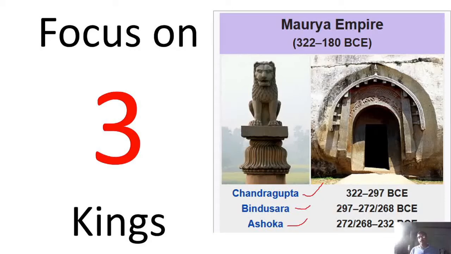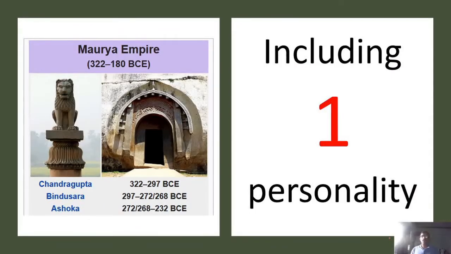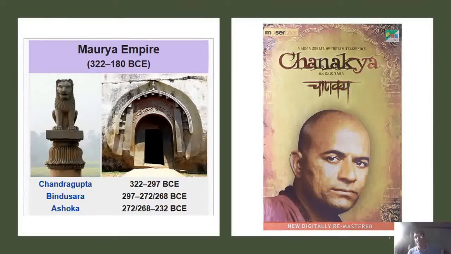We will cover their reign, the years in which they ruled, and how they brought changes to the Mauryan Empire. Along with these 3 kings, we are also going to focus on one very famous and important personality who had a great influence and contribution, and is quite popular in our country, known by none other than Chanakya.